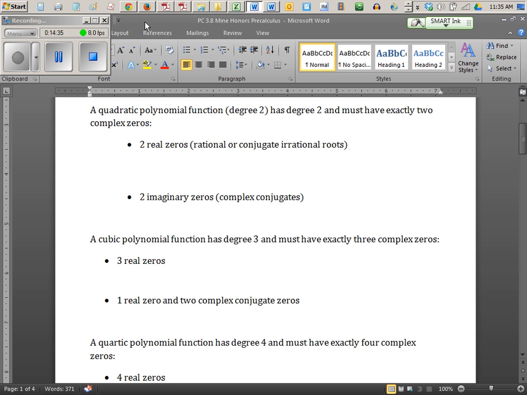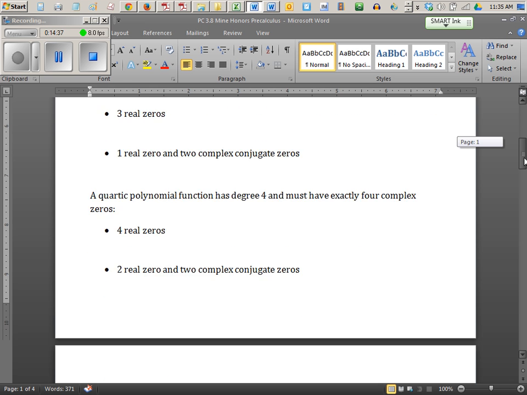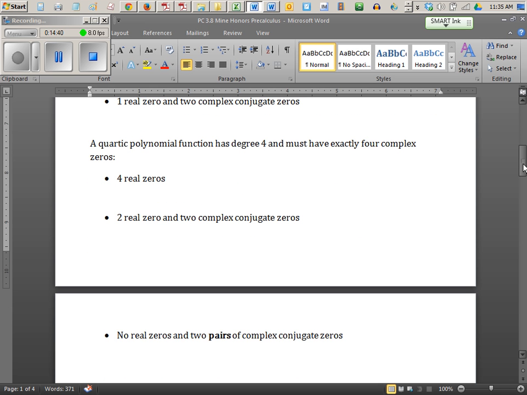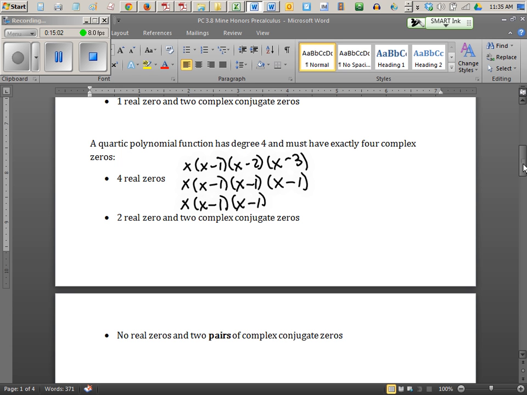Okay, let's go on and talk about the quartic now. So that's 4 powers of x. Okay, so this gets a little more complicated, but you know, you could have a function like x, x minus 1, x minus 2, x minus 3. Or you could have a function that's x, x minus 1, x minus 1, x minus 1, or x, x minus 1, x minus 1, x minus 3. If you plan to keep your roots real, you can play this game all day. All of these would be very simple to sketch, right?